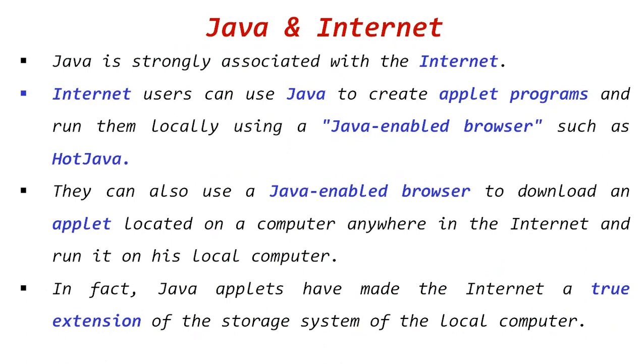They can also use a Java enabled browser to download an applet located on a computer anywhere on the internet and run it on their local computer. You can download that particular applet program. I will definitely discuss applet programming in this video. In fact, Java applets have made the internet a true extension of the storage system of the local computer.